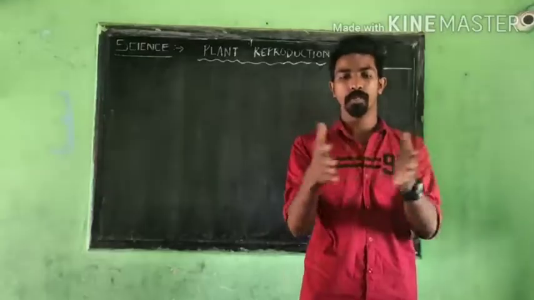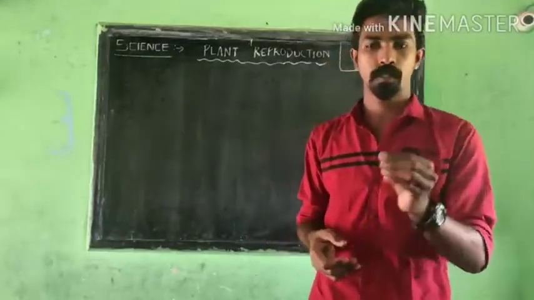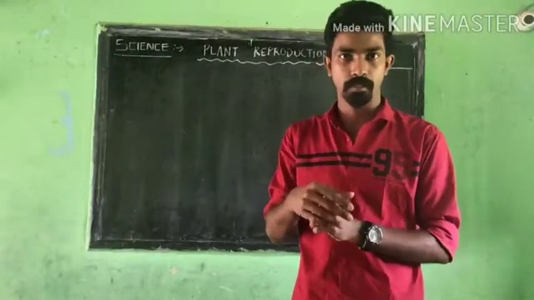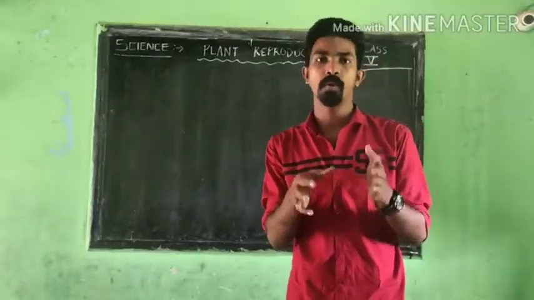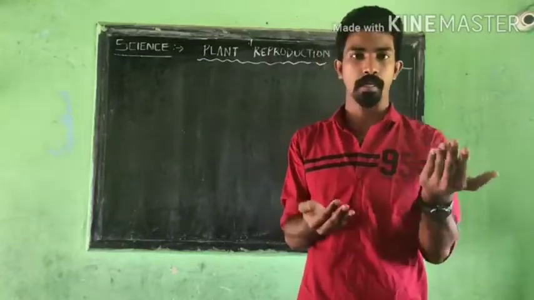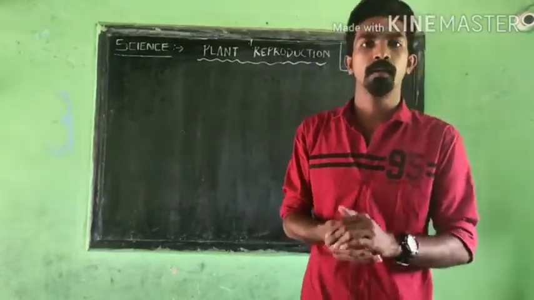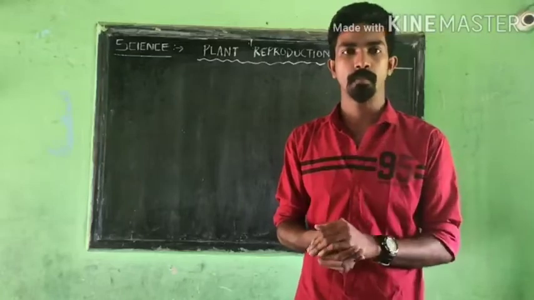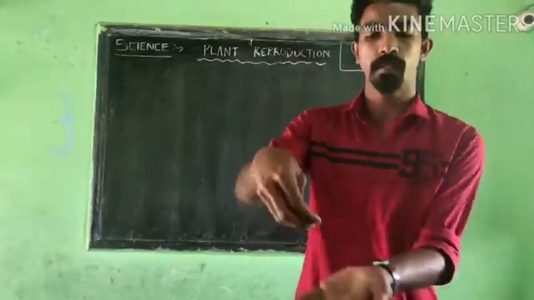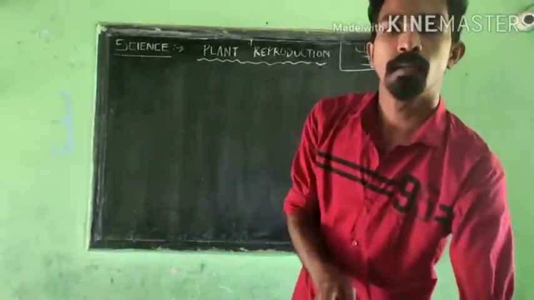Okay, so moving to the next one, the parts of a seed. To see the parts of a seed, there is an activity given in the textbook. You are at home, I think almost all of you can do this activity. It's a very simple activity. At least in your houses there will be pea seeds available. Or chana seeds will also do, this one, chana. You put chana in water.